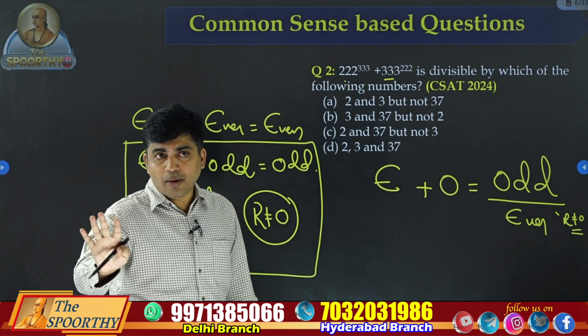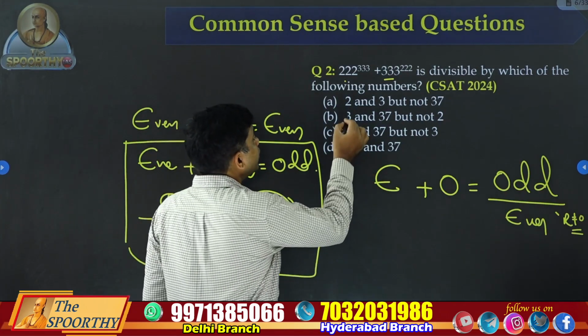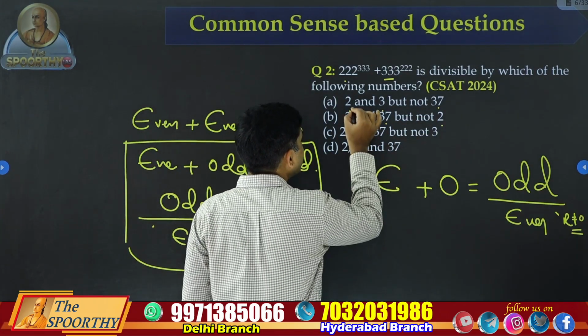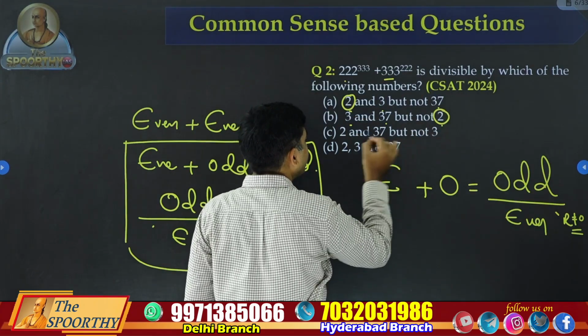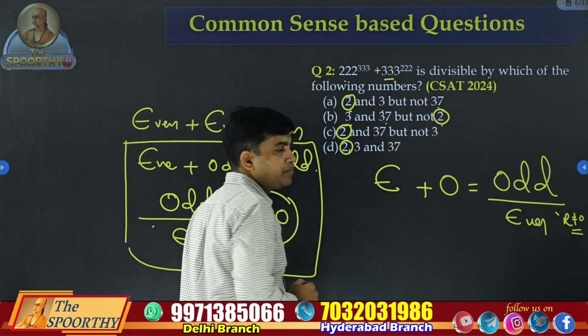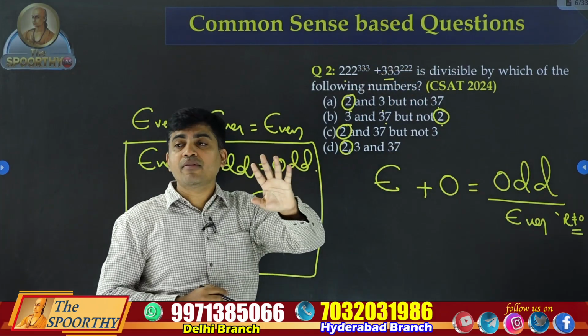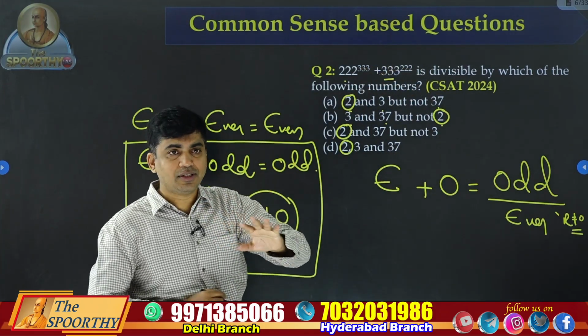If you look at the options, in all these numbers, 2 is even, right? It means this given number is not divided by 2. Simple logic.